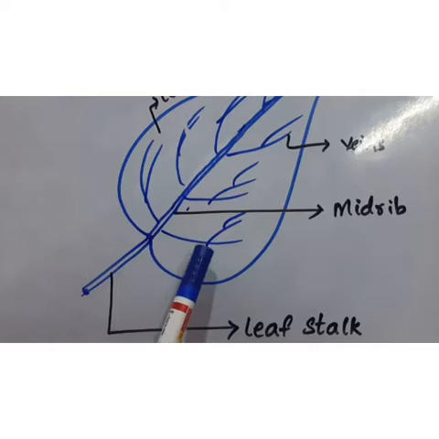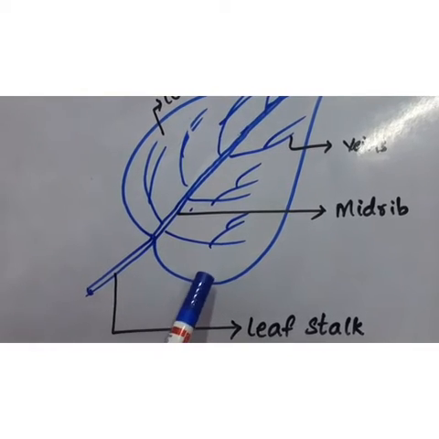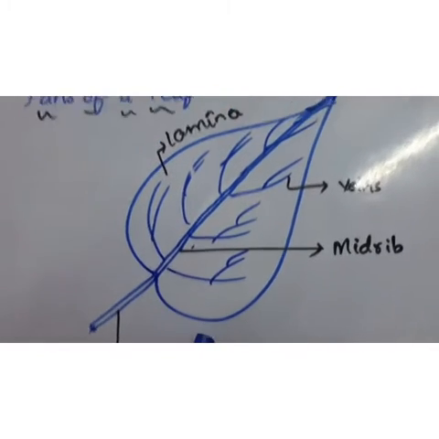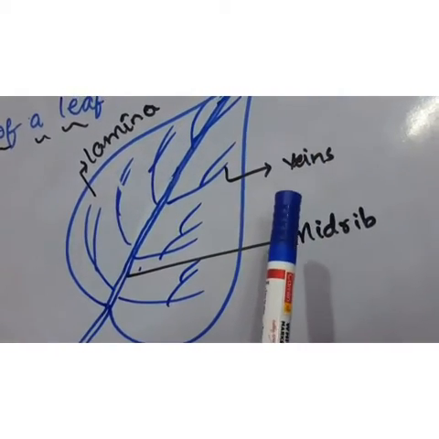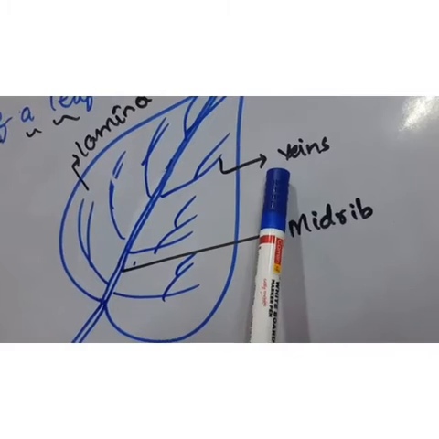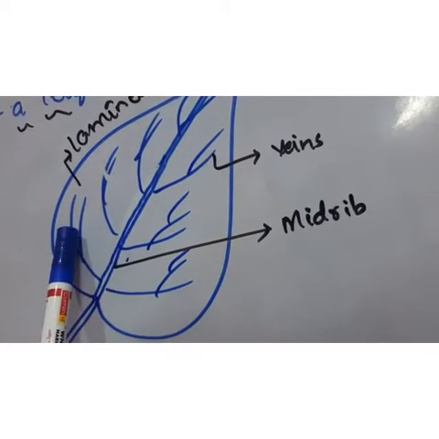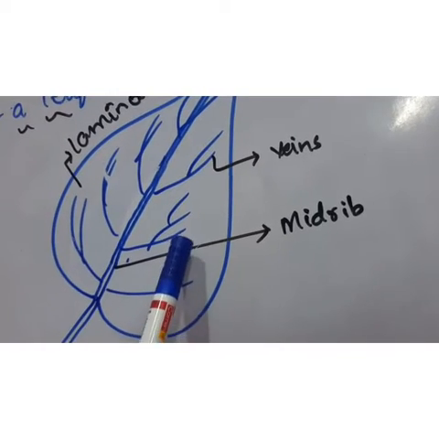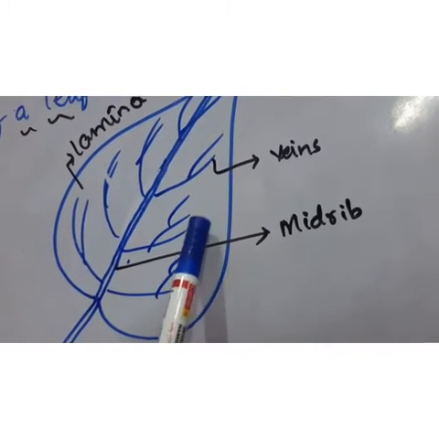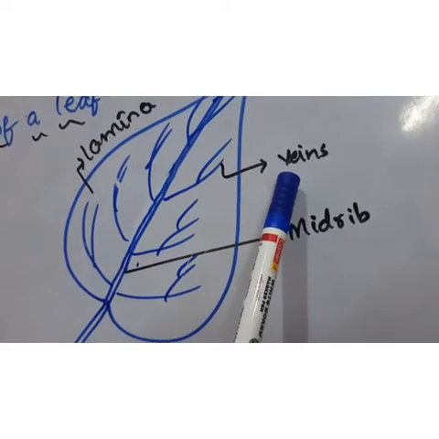There are many tube-like structures on the leaf. These structures are known as veins. The broad part is known as lamina, and the fine tube-like structures on the leaf are called veins.